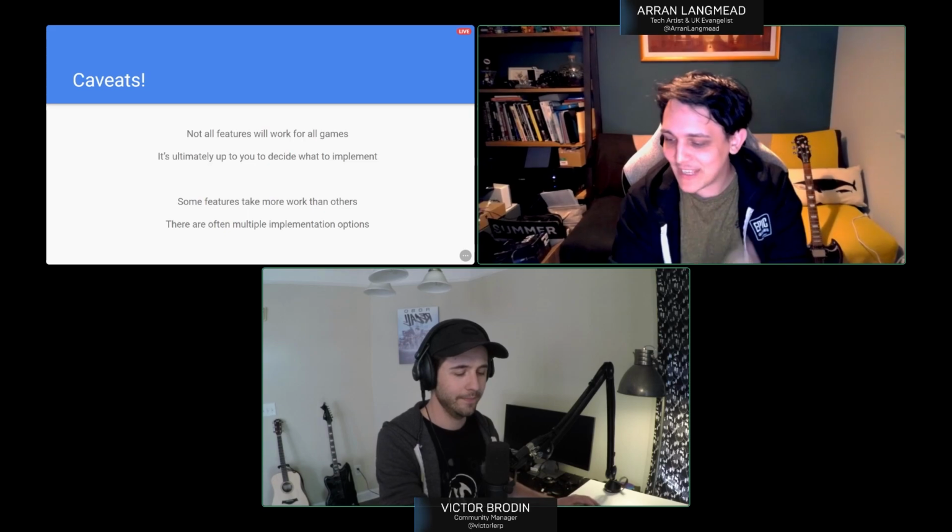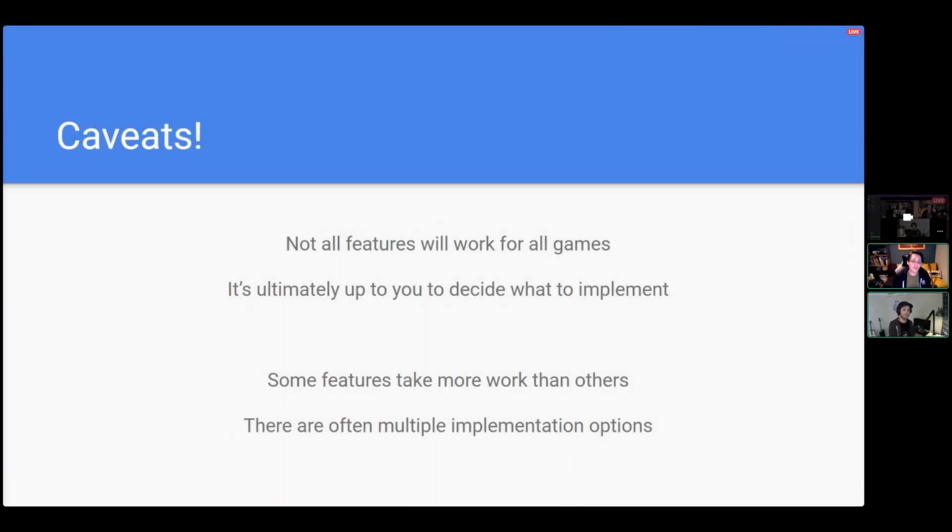So I'm going to add some caveats just to start with. Not all of the features that I'm going to be going over are going to work for all games, right? A lot of these things are going to be context sensitive, and they're going to be dependent on the type of game that you're building. And ultimately, all of this stuff is up to you as a designer, as an artist, as a programmer to implement. You obviously don't have to do any of these things, or you could try and find different approaches to them.